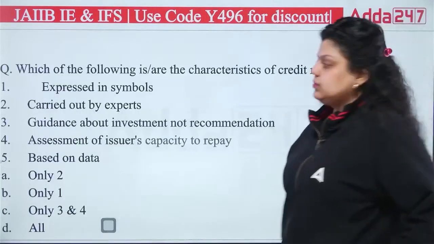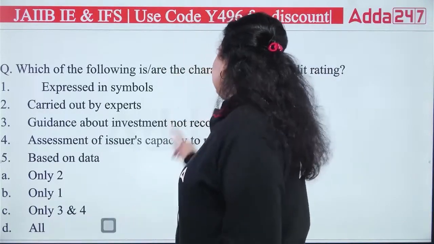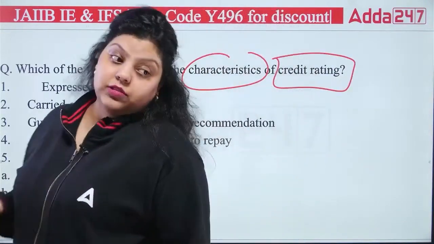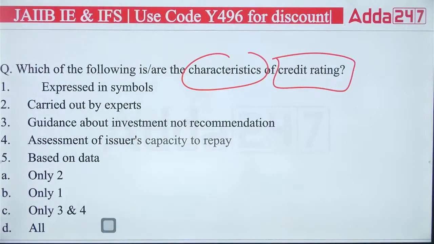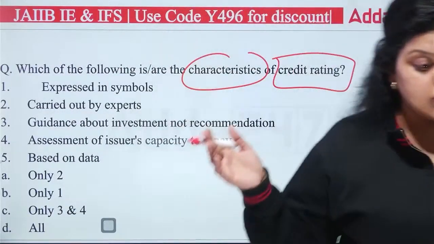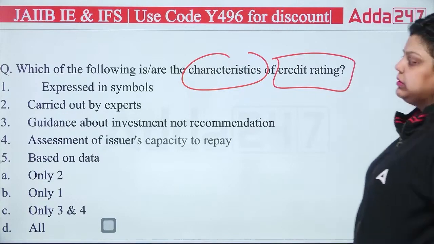Okay, next. Next we have: which of the following are the characteristics of credit rating. Credit rating, first of all, is provided by credit rating agencies which are regulated by SEBI, we have already discussed. Now the question is asking which of the following are characteristics of credit rating. First, expressed in symbols.